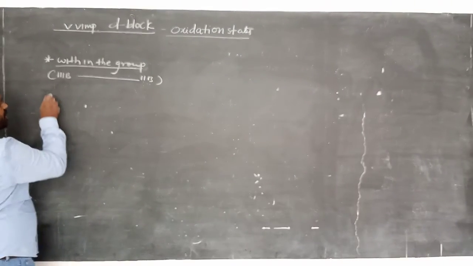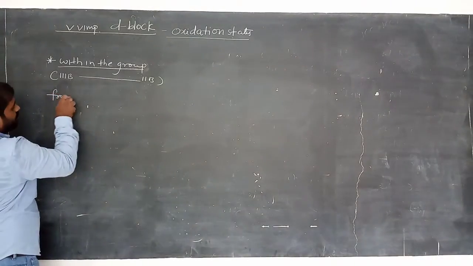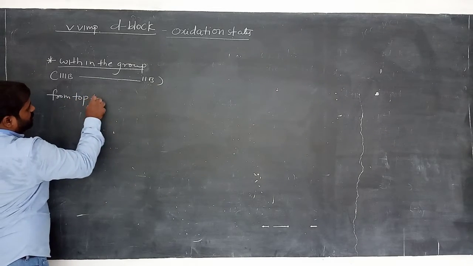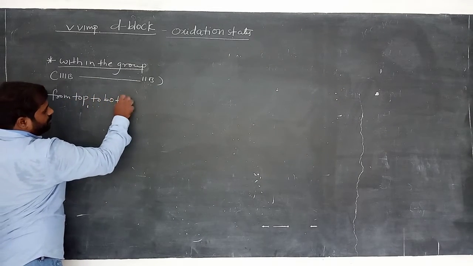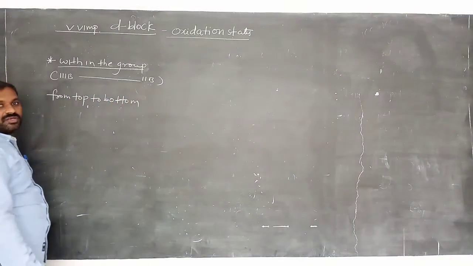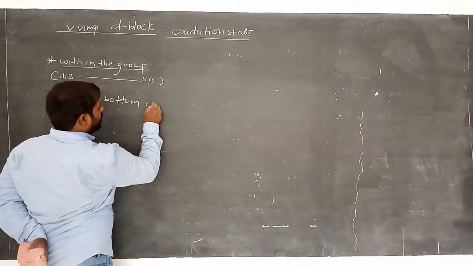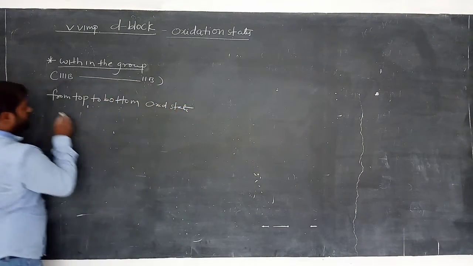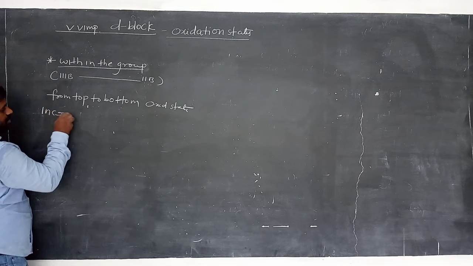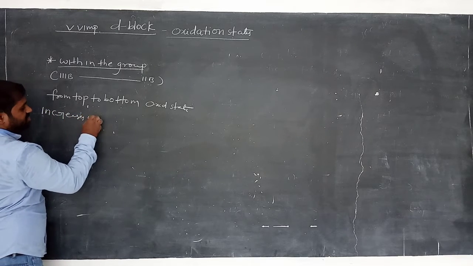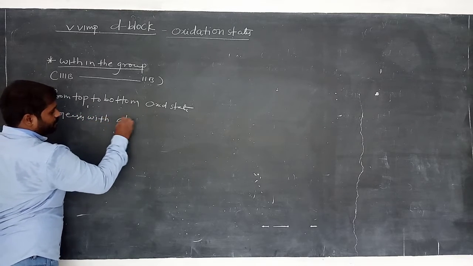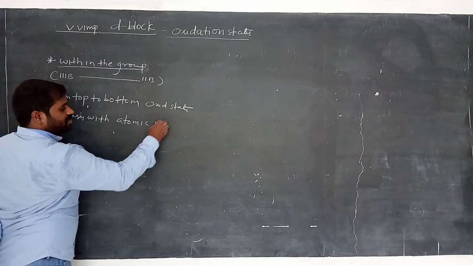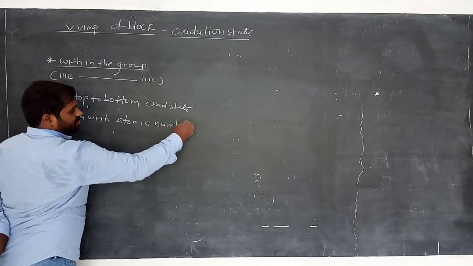In the group, from top to bottom, oxidation state increases with atomic number.